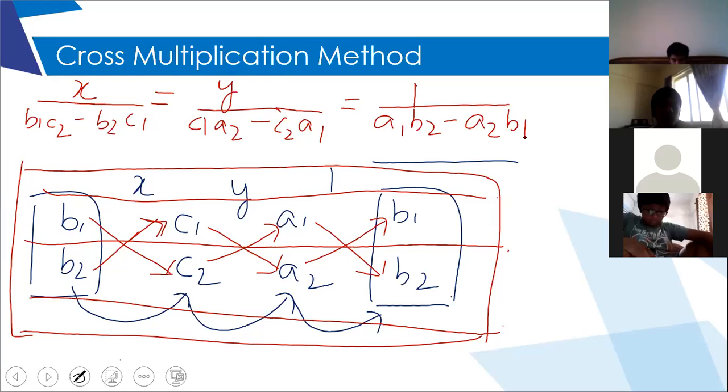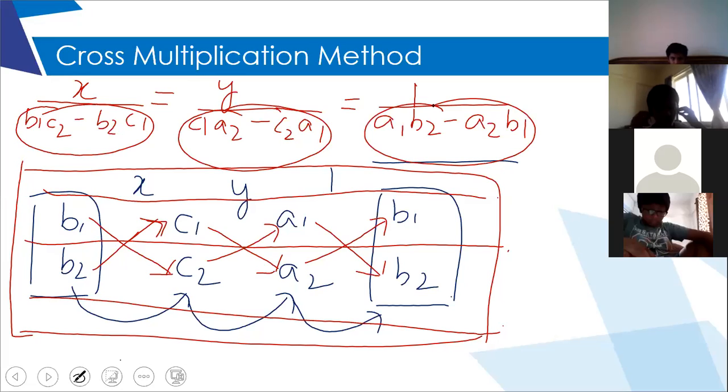remember? Now, in place of this expression, children, which you can see in the denominators, all three denominators, there will be some numbers, because you know that A1, B1, all of them are actually numbers. So you will get some number after solving this expression, and this expression. So after solving, what you will get: X upon some number is equal to Y upon some number is equal to 1 upon some number.